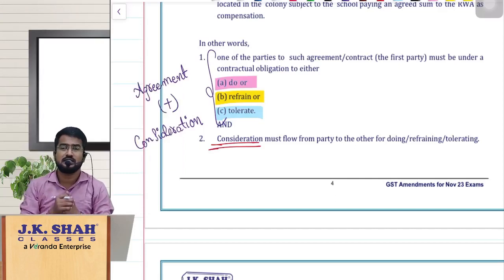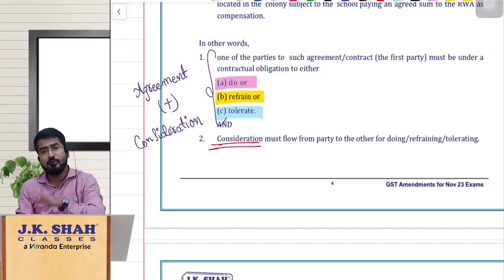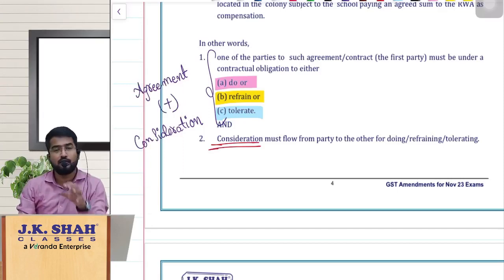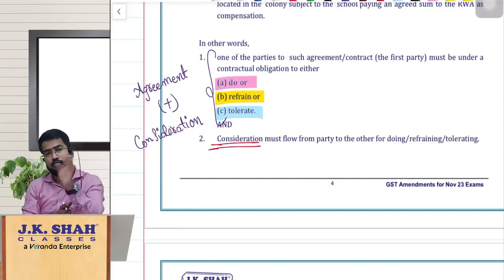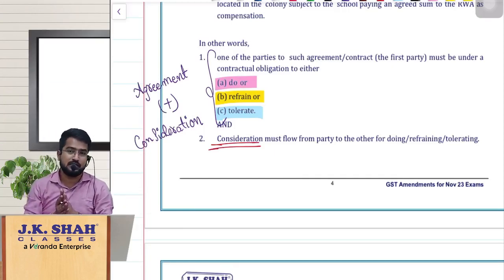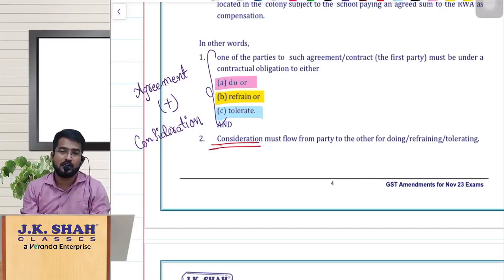Sir, why are you teaching this concept, sir? Because the doubt is related to breach of contract and the damages paid for that. And in the process of answering the query of breach of contract and the damages paid, whether it is supply or not, the department has also clarified various other things. Before going into that, we should have a basic understanding of what we are going to see. So the concept is simple. There is an agreement, and the agreement is for what purpose? Agreement is for doing something, or tolerating something, or refraining from doing something. And for that purpose, you have paid me some consideration. Then we call it a supply.